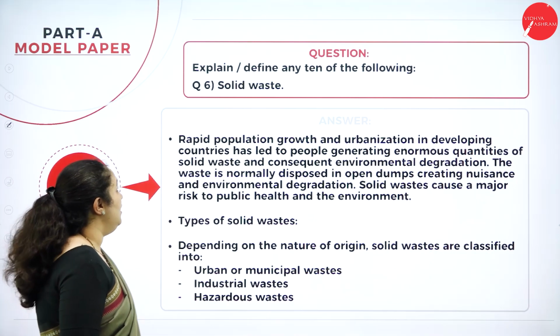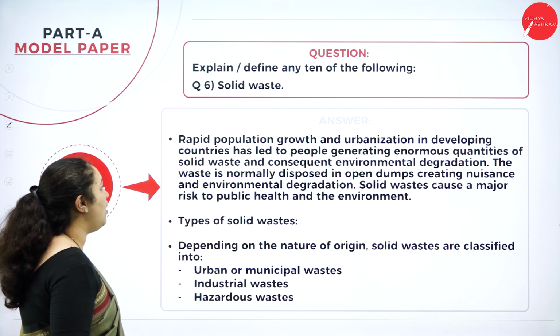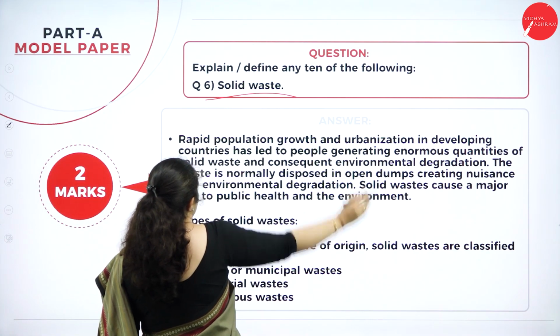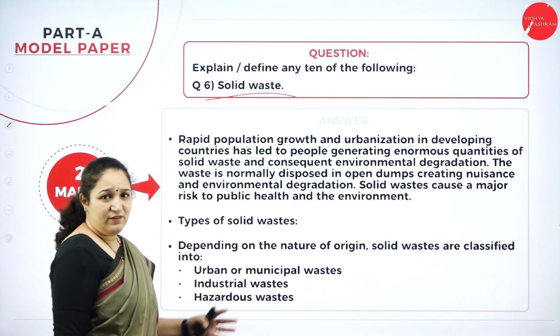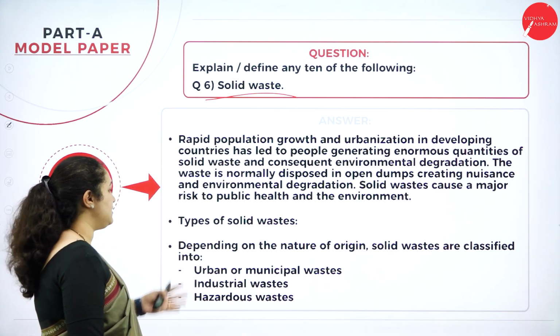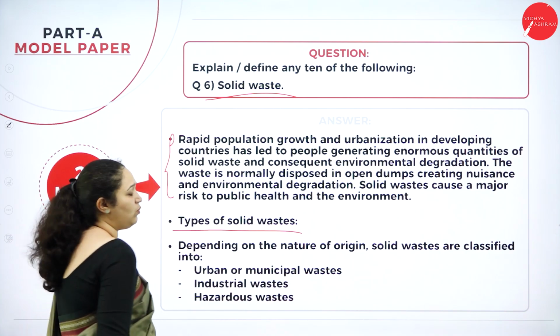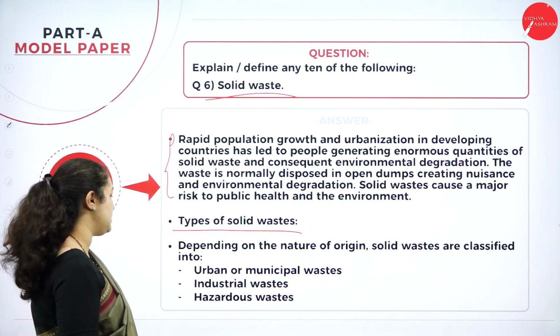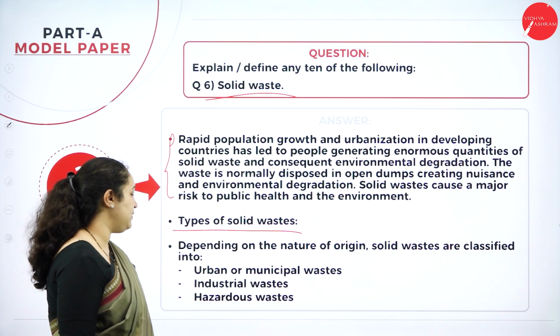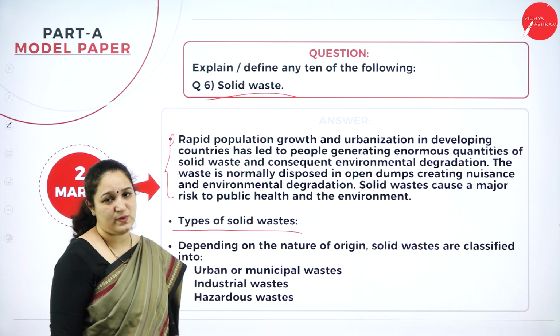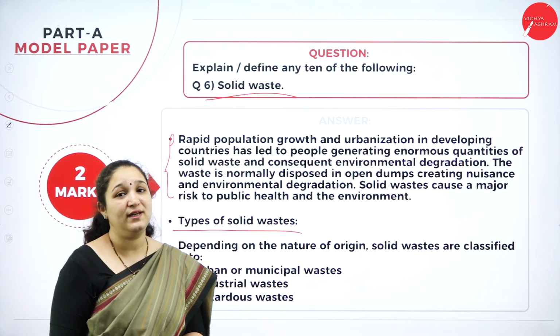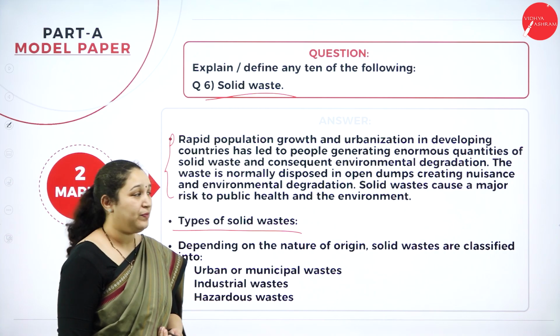Okay. Moving forward, question number 6, what is the meaning of solid waste? So give the explanation of the exact meaning of solid waste, and then you can elaborate on the different types of solid waste. That is urban or municipal waste, industrial waste, or hazardous waste. There are 3 classifications or 3 types of solid waste.